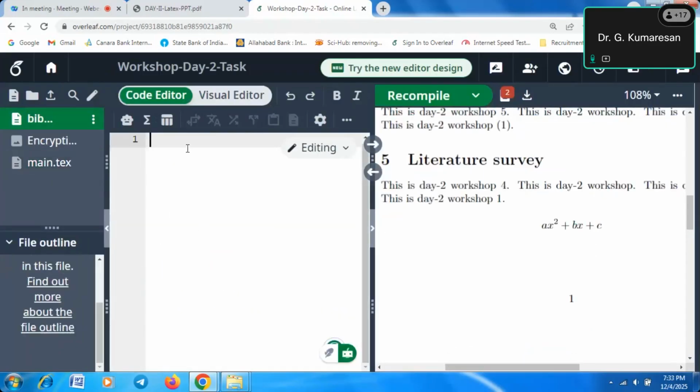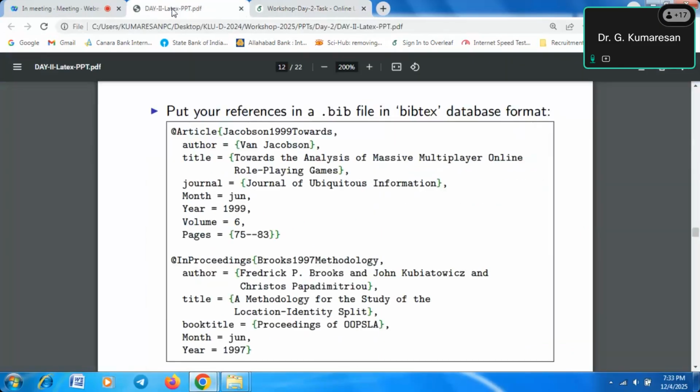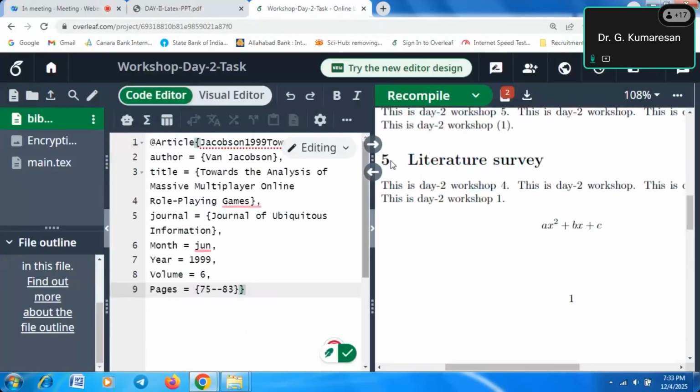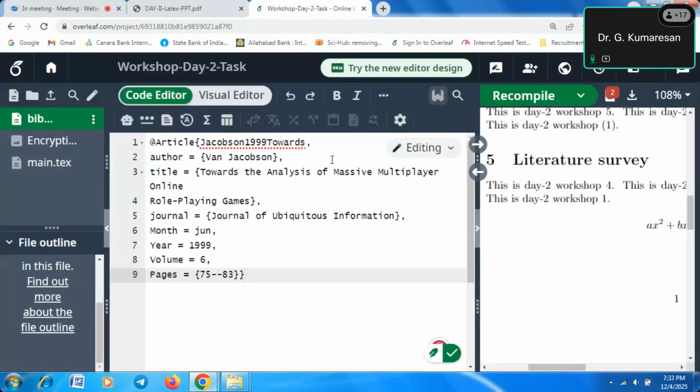So instead of the bib.text, you can use some of the references. For example, if you are taking these references, you just copy and paste it here. So this is the article name. Article name, just to put this reference 1 like this. So reference 1, it will take some time, but simply I'm telling.